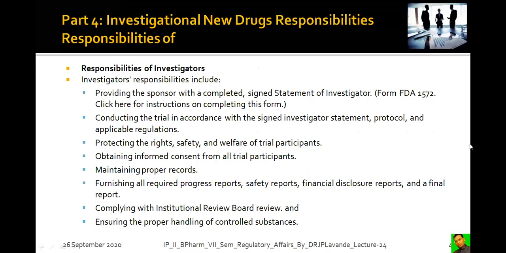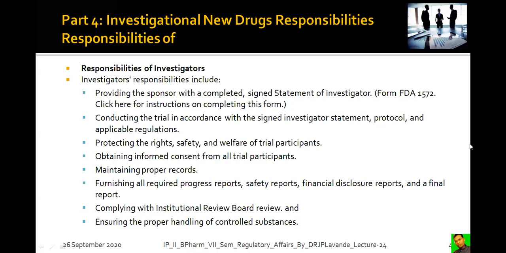Now, as we had seen the responsibilities of the sponsor, there are certain responsibilities of the investigators, that is, physicians. Investigators' responsibilities include providing the sponsor with a completed, signed statement of investigator in the form provided by the FDA, Form 1572. Conducting the trial in accordance with the signed investigator statement, protocol, and applicable regulations.